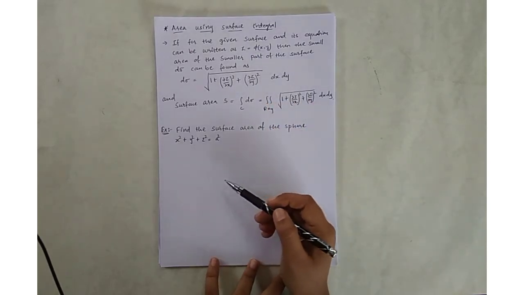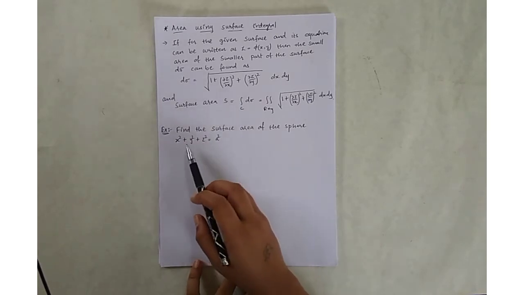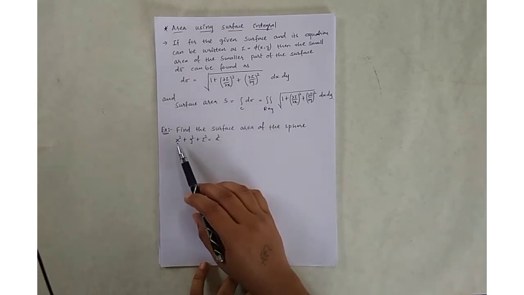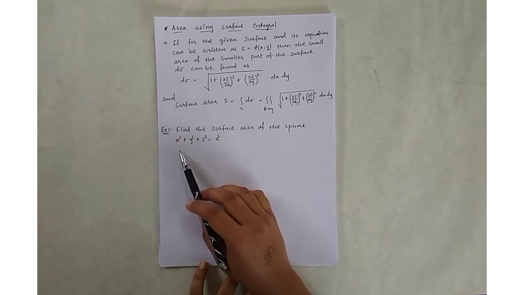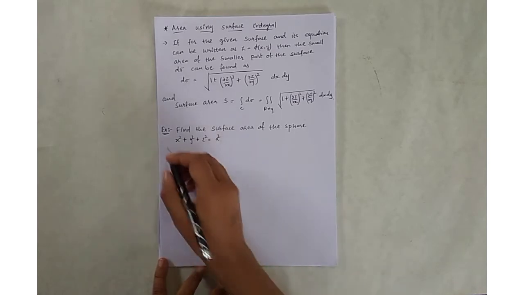Let us see an example of surface area. So find the surface area of the sphere. The equation of the sphere is given, that is x square plus y square plus z square is equal to a square. So this is the sphere with center origin, that is (0,0,0), and radius a.